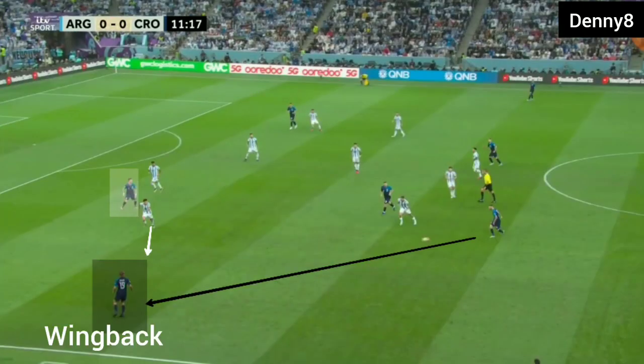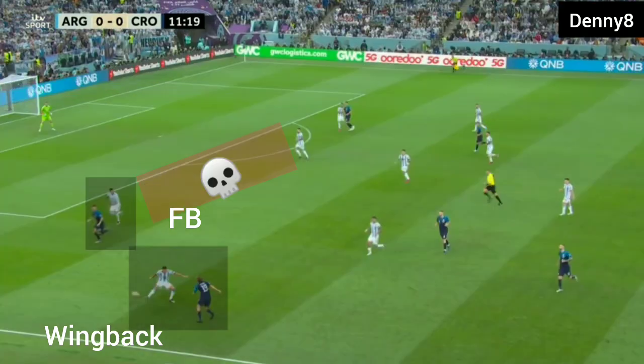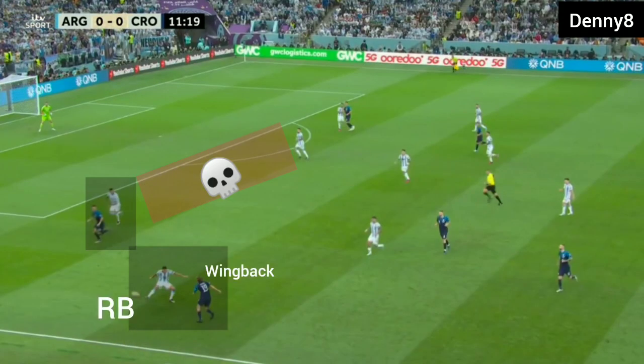Obviously, the Croatian forward would move inside if the Croatian wingback overlapped, and he was tagging Argentina's fullback. So if the ball was played towards the wingback, the Croatian wingback was free. Now seeing the Croatian wingback free, Argentina's fullback was forced to track back the Croatian wingback. Now Argentina's fullback was committed to Croatia's wingback and Croatia's forward in the half space, so Argentina's centre back was being forced to track back the Croatian forward. Now Argentina's centre back and fullback were out of position and there was a hole in the defense.